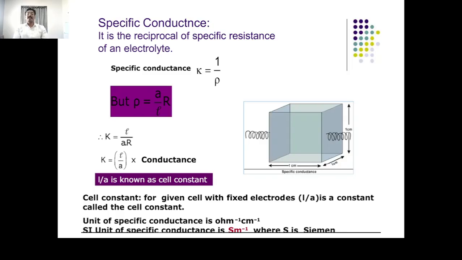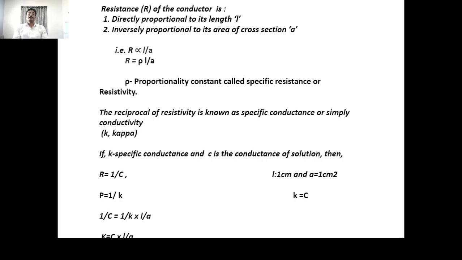The unit of specific conductance is per ohm per centimeter. The SI unit of specific conductance is Siemens per centimeter, because per ohm is nothing but the Siemens. It may also be written as Siemens per meter, where S is the Siemens, already known as the unit of conductance. This is about the specific conductance.